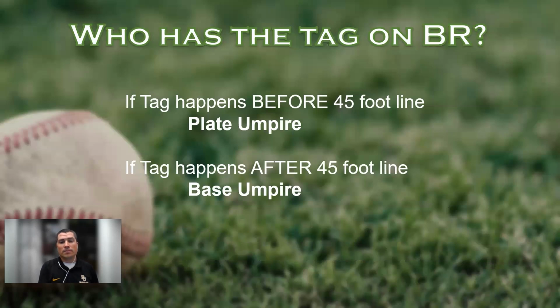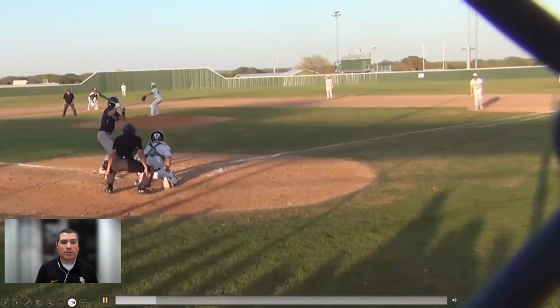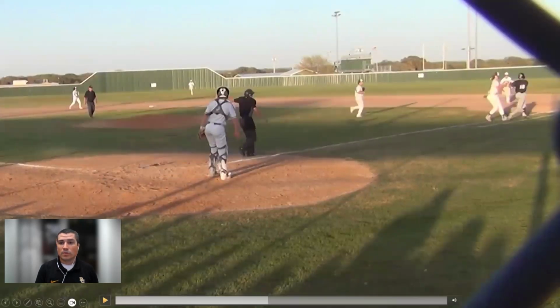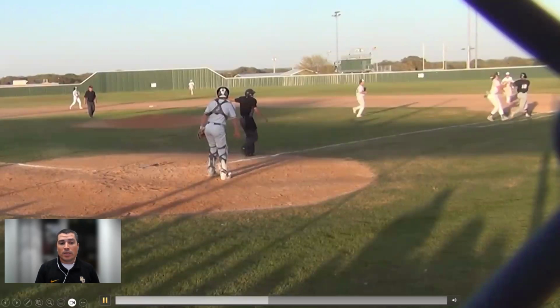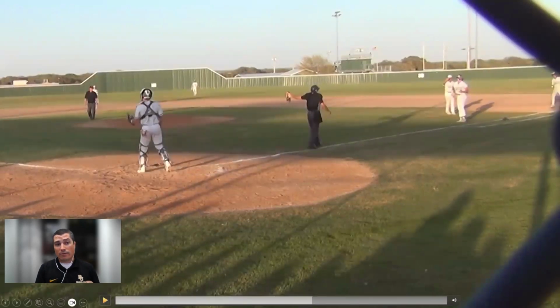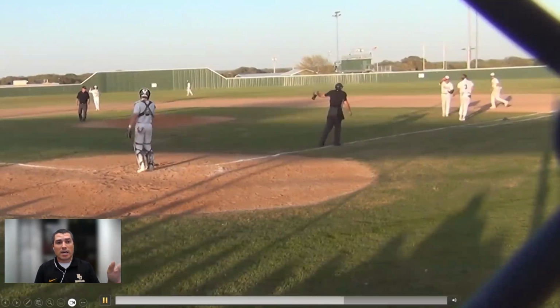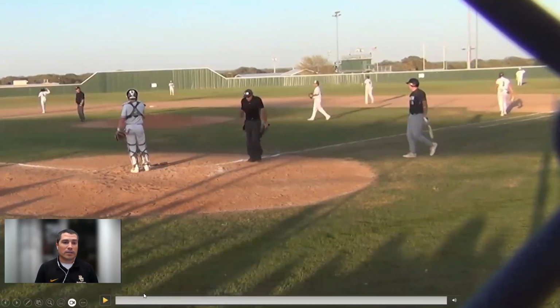I want to go back and look one more time on this call, and you can see just how close it was. And watch the base umpire this time. So our tag is maybe, what, 3 feet, 5 feet into the 45-foot line. There's our tag there. And then our base umpire, I have a fair call. I wish you could see his eyes because his head turns towards me. And he's just making sure I'm not going to call anything. And then we have a very obvious out call that doesn't need much selling because everybody knows we have a tag. So good teamwork there on a fun little fair foul call.